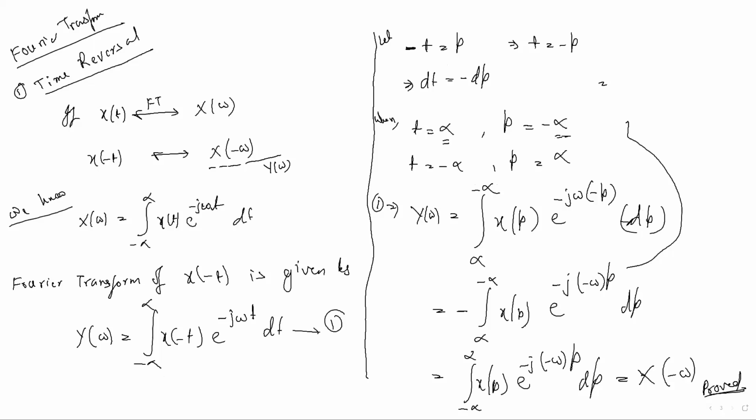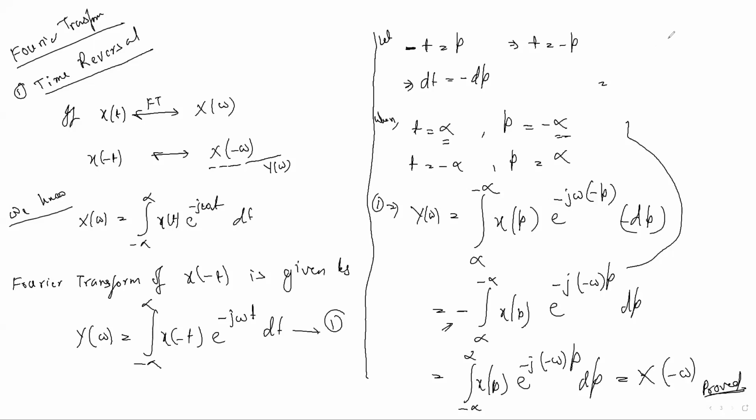That's why you take this minus outside of the limit, and it will be the minus integration from positive infinity to negative infinity. But what I am saying is, if you flip this limit, if you take this minus infinity to the lower side, then this negative sign will become positive.